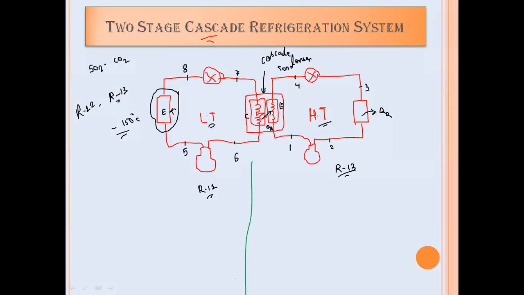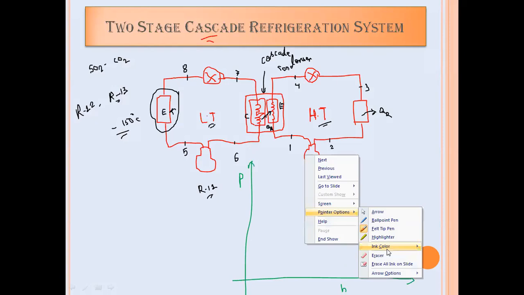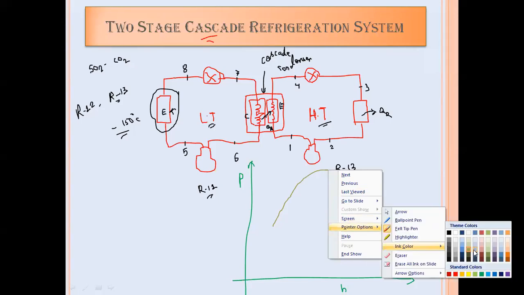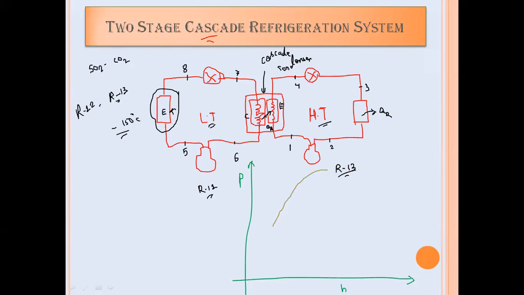So suppose this is my pH chart. Here, as we are using separate refrigerants in separate cycles, each and every refrigerant will have a separate pH chart. Suppose for R13, this is the saturated liquid line, and this is the saturated vapor line. And R12 will have a separate pH chart. Suppose this has a saturated liquid line, and this has a saturated vapor line.